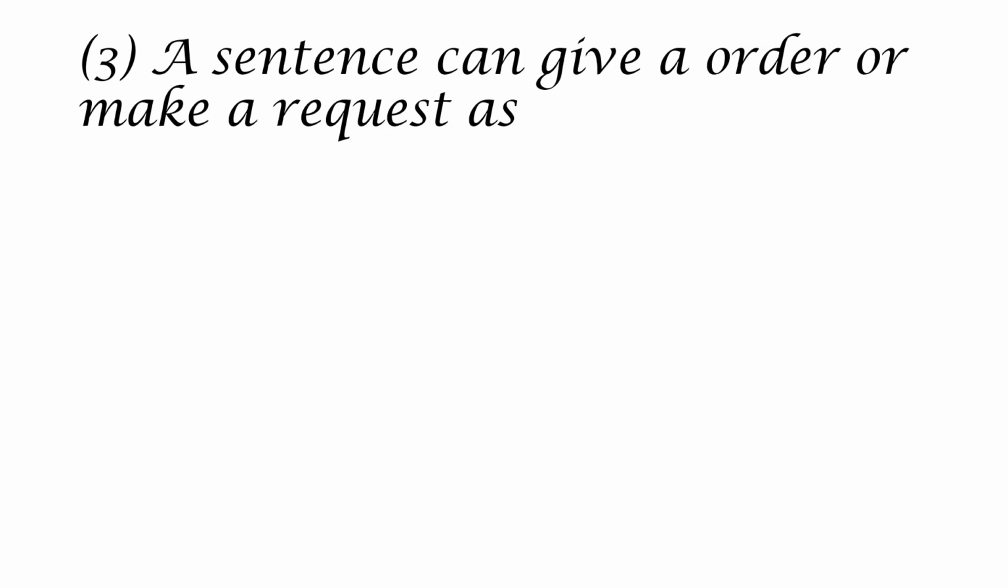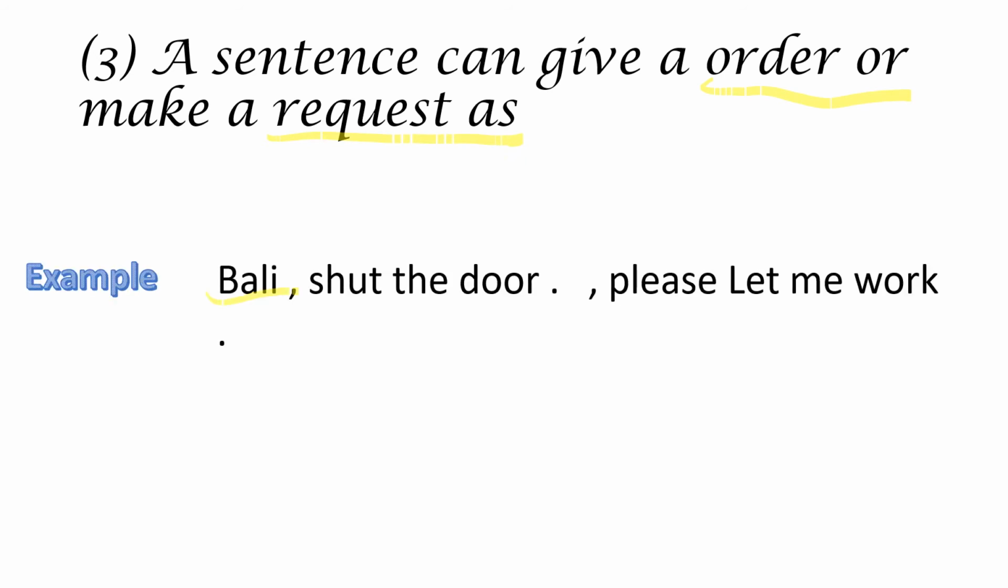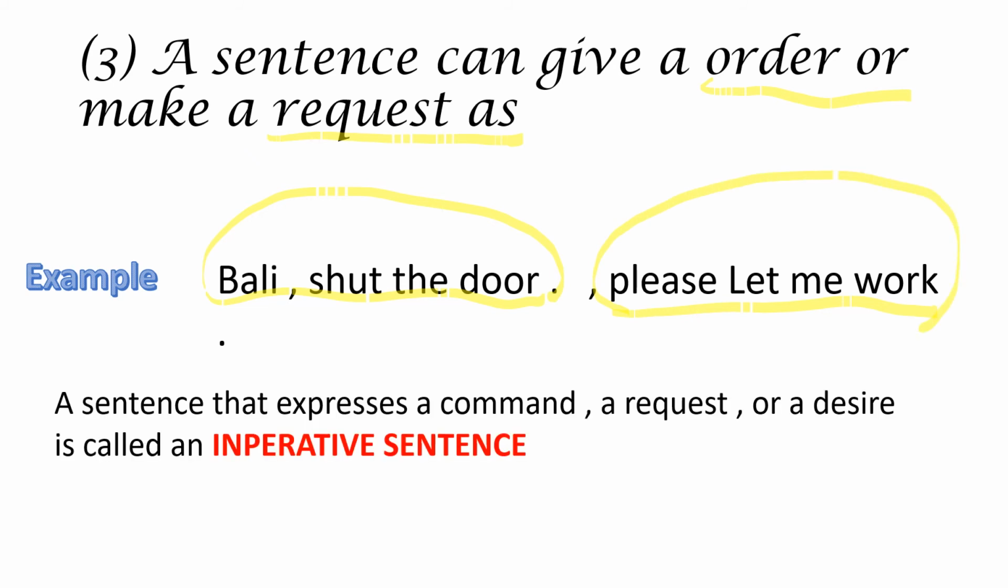The third thing a sentence can do is give an order or make a request, as in "Bali, shut the door," or "Please let me work." The first example is an order and the second is a request. So we can say a sentence that expresses a command, a request or a desire is called an imperative sentence.